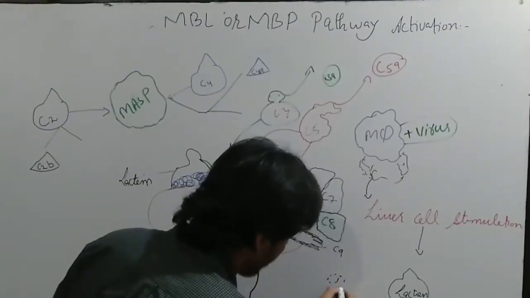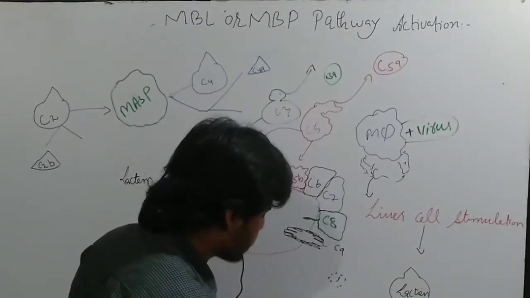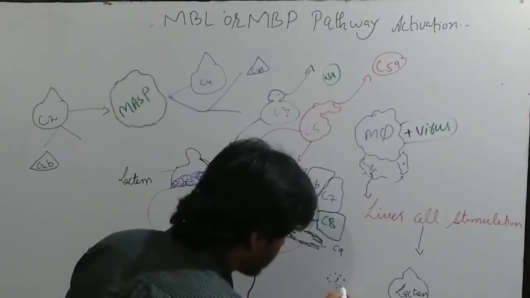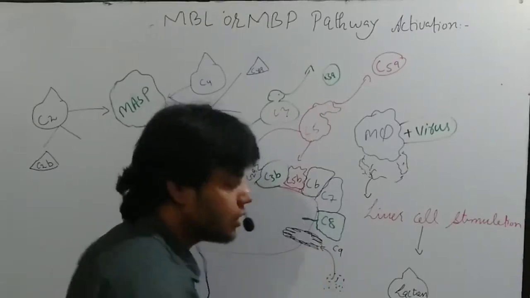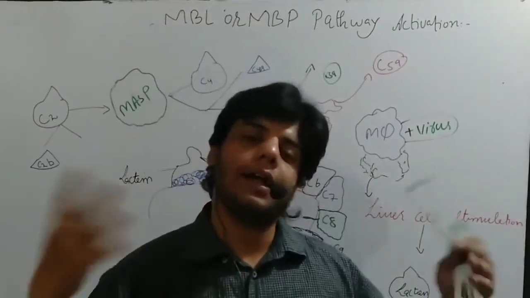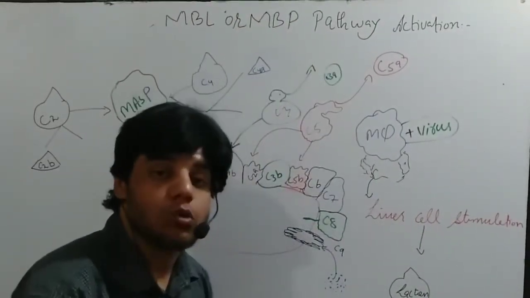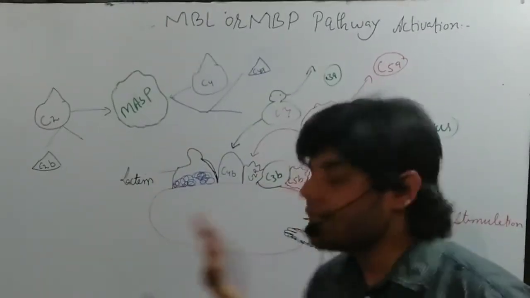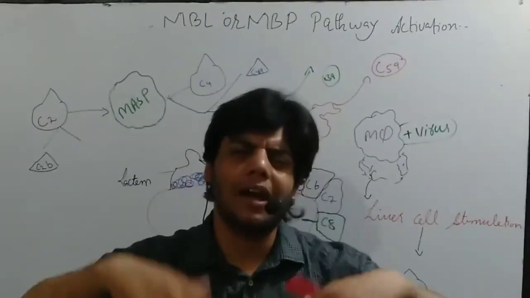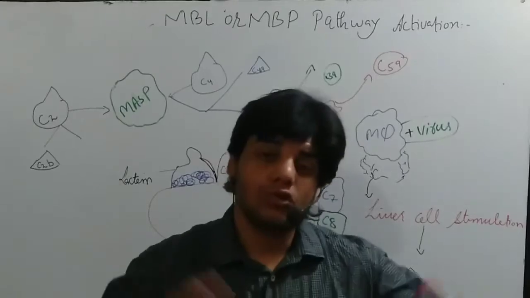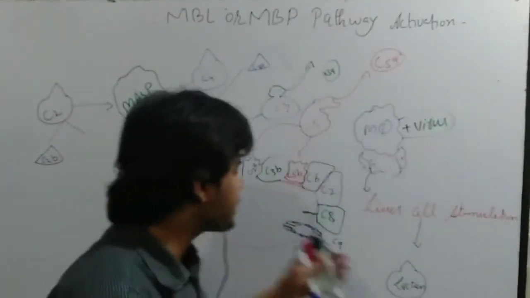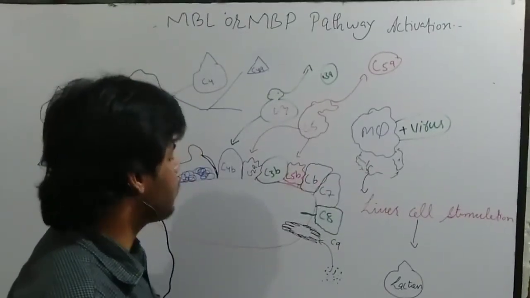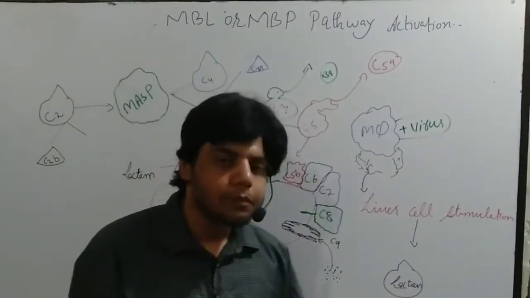Let's say these green dots represent the ions, and these black dots represent the water molecules. They get internalized, and in this way the bacteria swell up and die. Sometimes the bacteria will release all the cytoplasm and all the important ingredients, due to which the bacterial cell shrinks and dies. So this is how the MBL pathway will kill the bacteria.